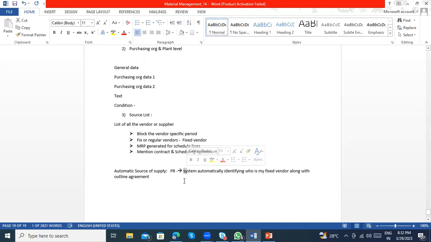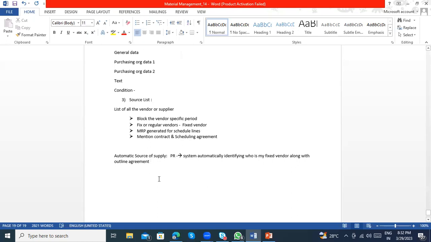Clear? I have a question. Yeah, please. So this source list, if we are fixing a vendor, then every time we create a purchase order, only that vendor will be selected? No, it's not for the purchase order. There is a functionality like automatic PO creation, which is an automation process.